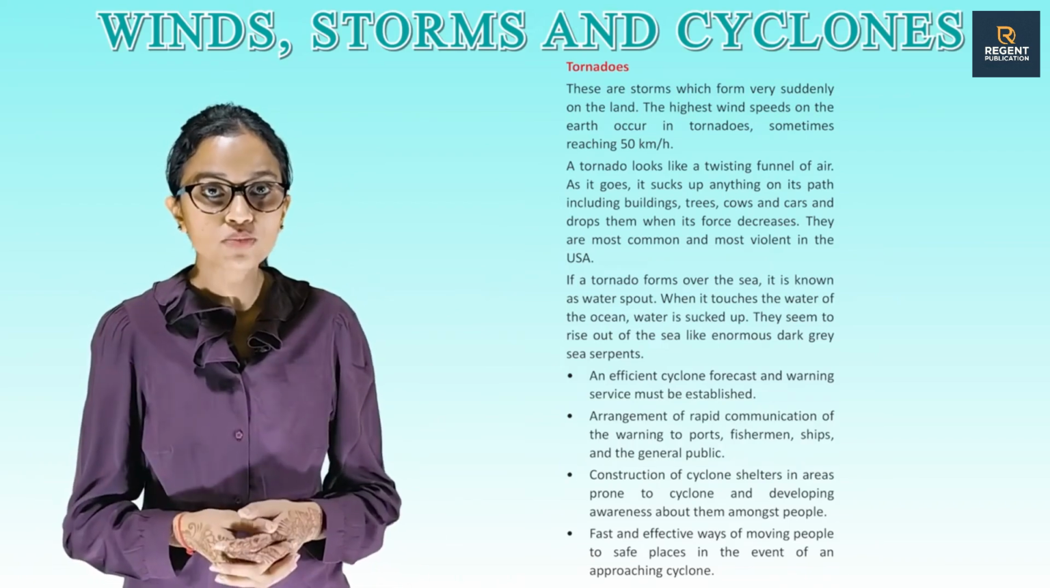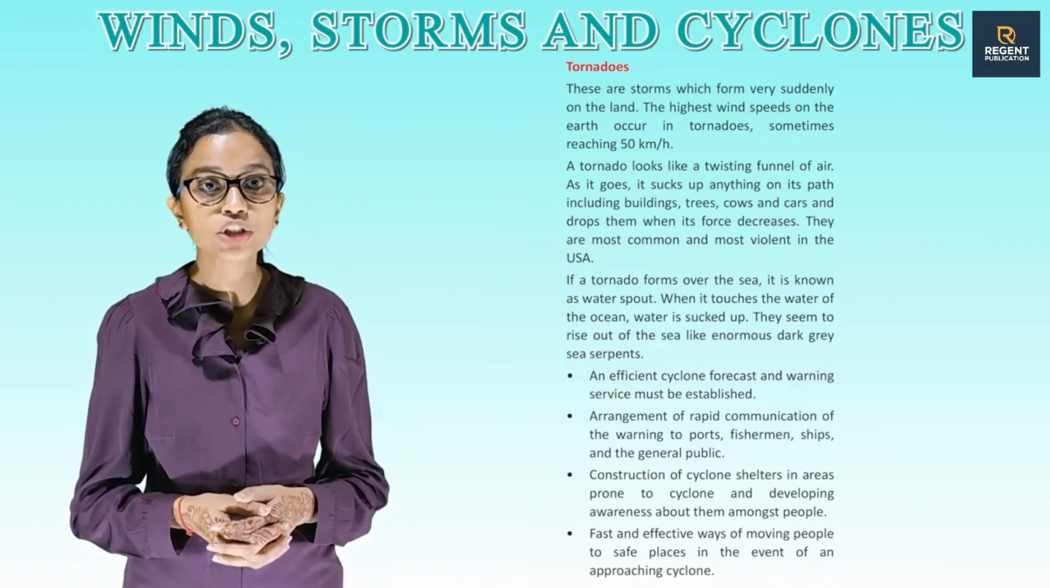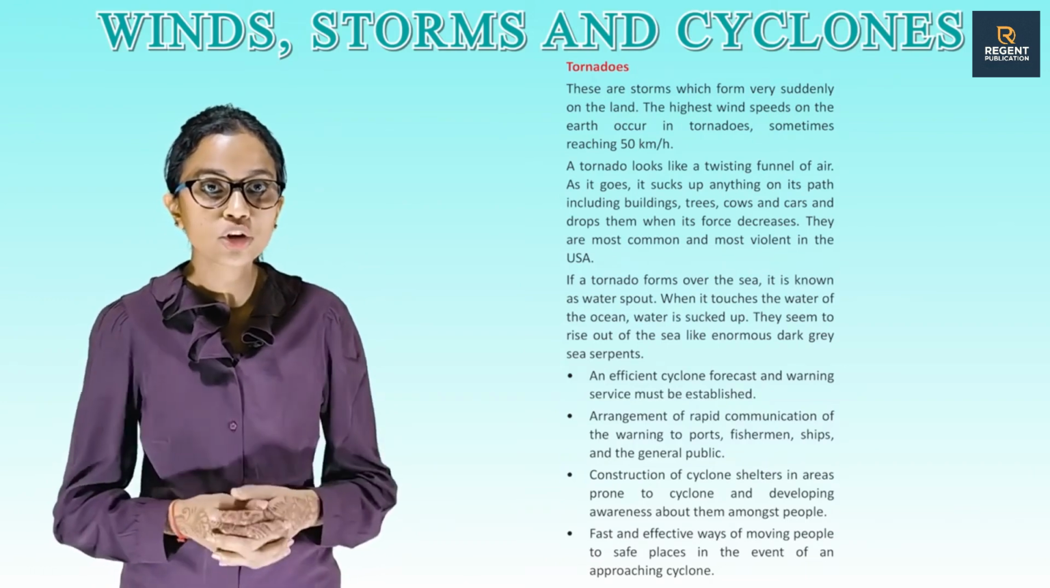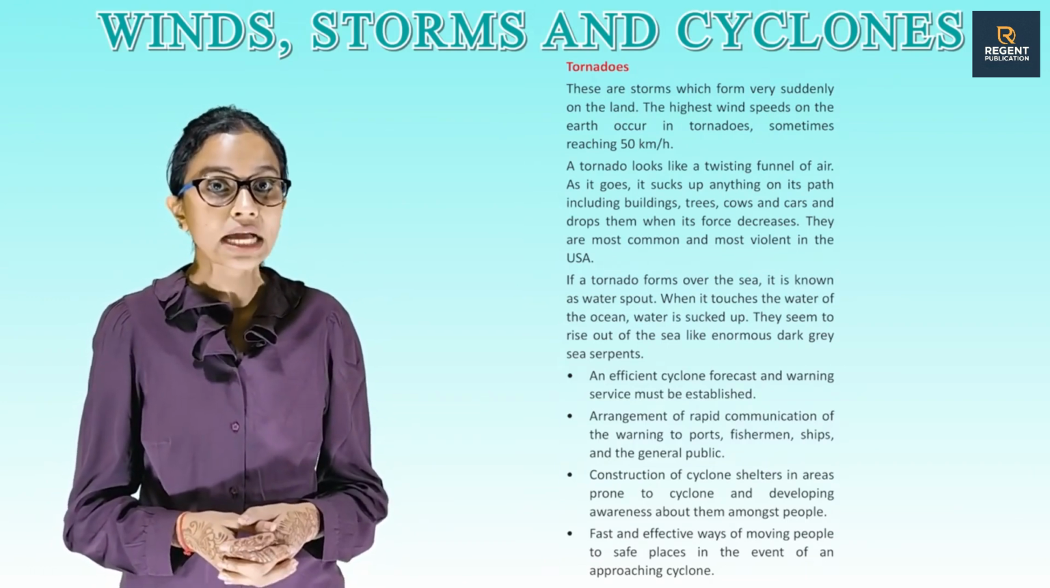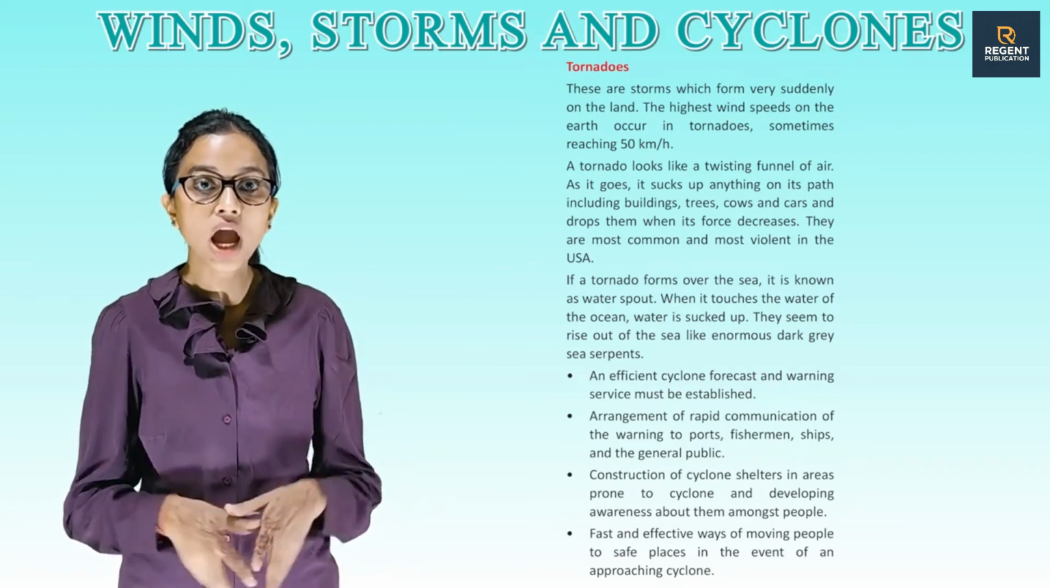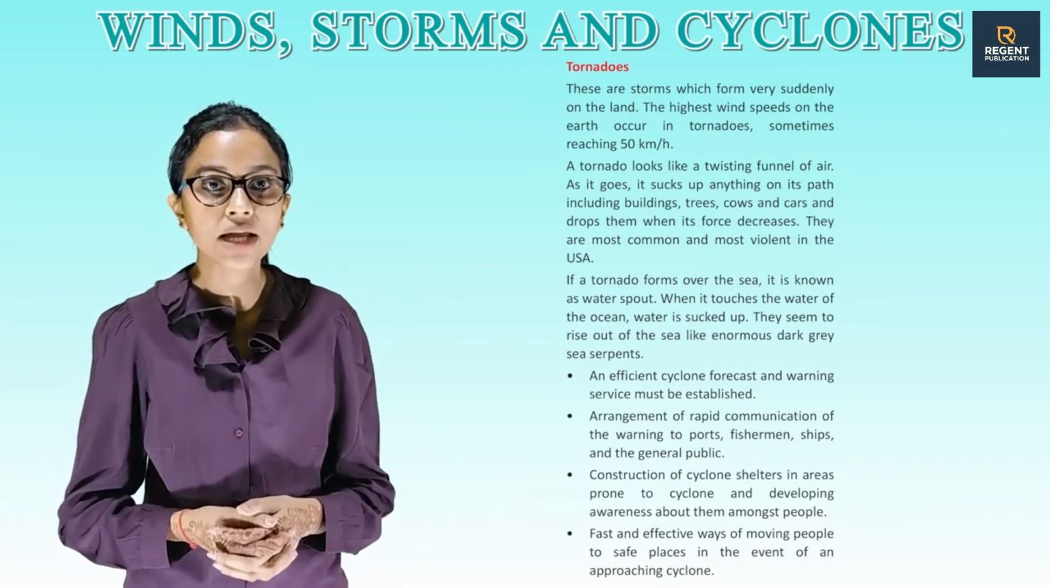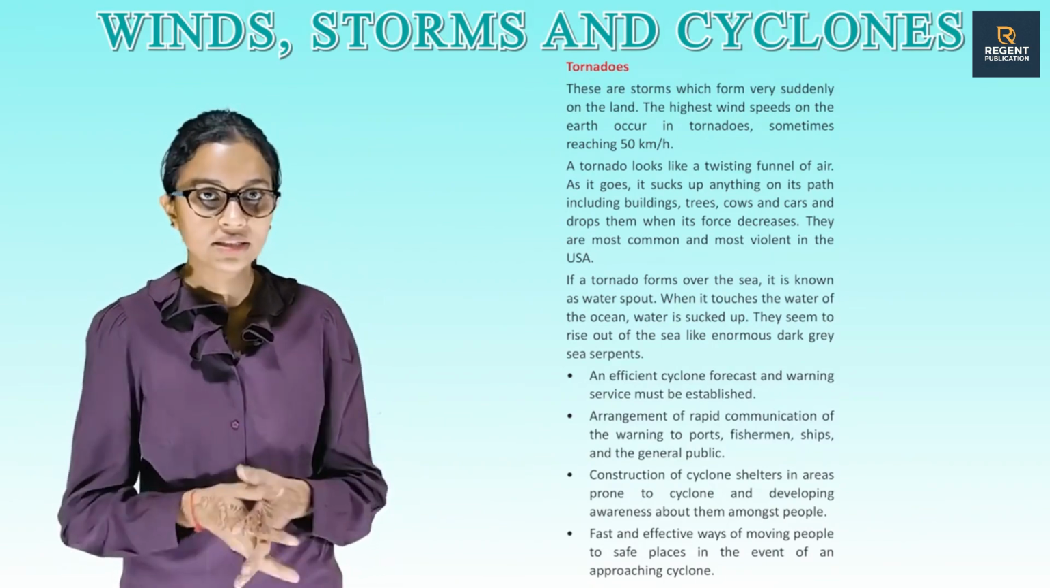If a tornado forms over the sea, it is known as a waterspout. When it touches the water of the ocean, water is sucked up. They seem to rise out of the sea like enormous dark grey sea serpents.